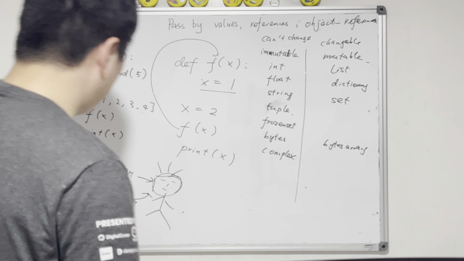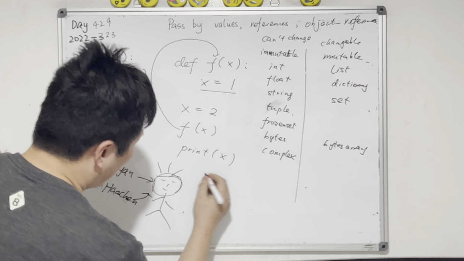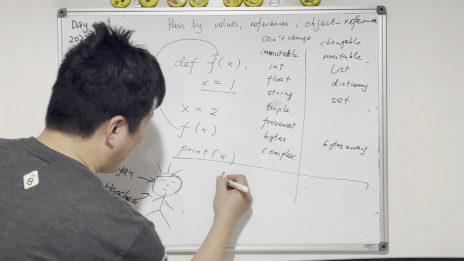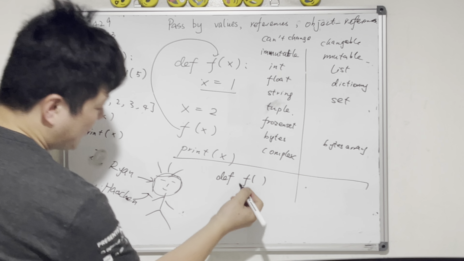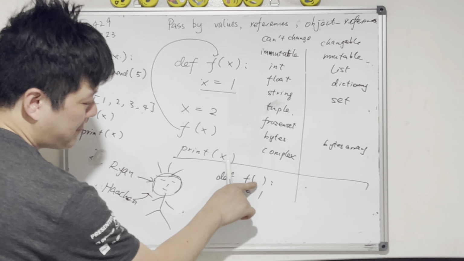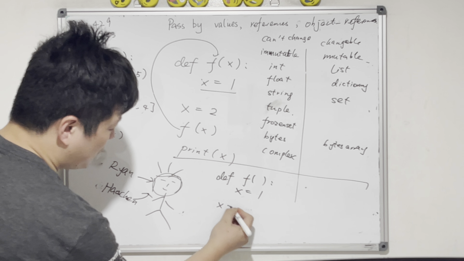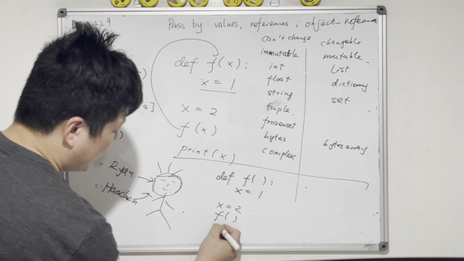Another thing I want to talk about is this. If I want to change this, let's say I have another thing. Define f without any parameter. If I say x equals 1, I haven't given it a parameter. So if I have x equals 2 here, I call this f and print x.